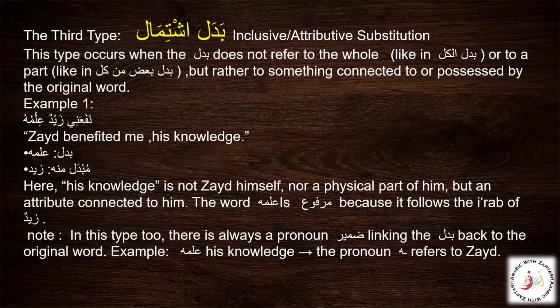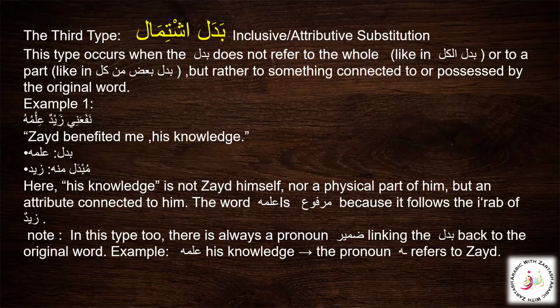So here his knowledge refers to what Zaid possesses, and that is why we'll say that this type is badal ishtimal. And this type occurs, as we can see from the example, in a way that it does not refer to the whole like we learned in badal kul, or to the part of it like badal baad min kul.